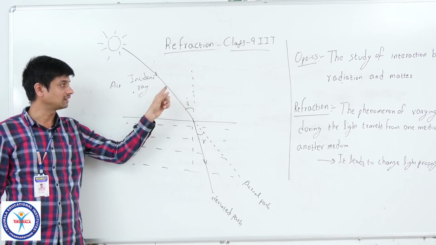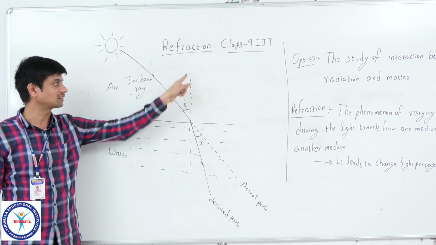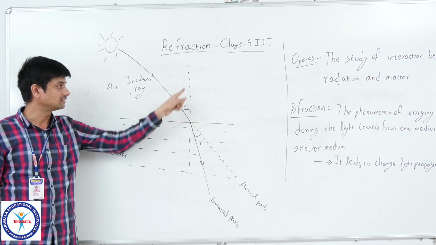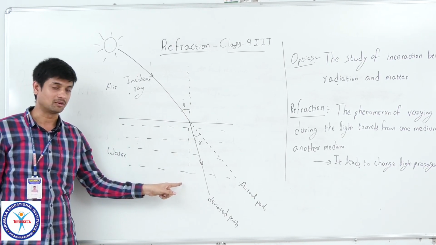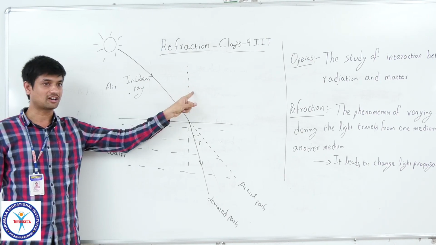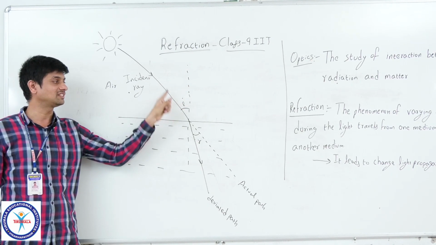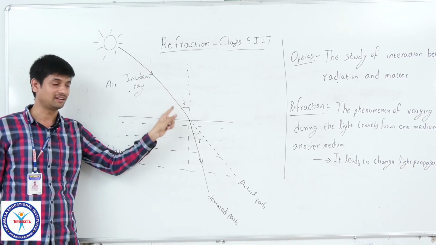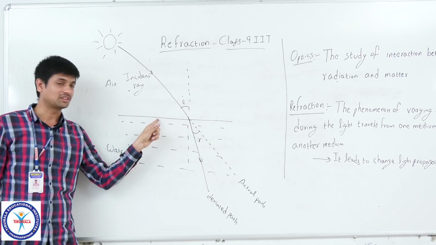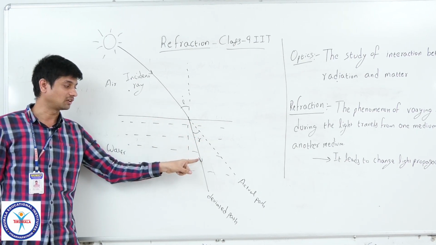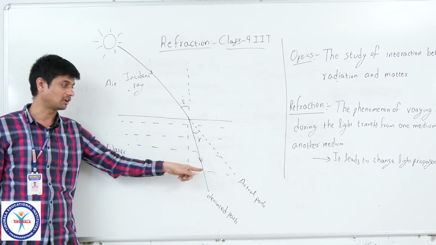And one more thing, the straight path I have drawn here is called the imaginary normal, because according to this normal we are observing this path, how this incident ray meets this interface, and after that how it will deviate from its path.